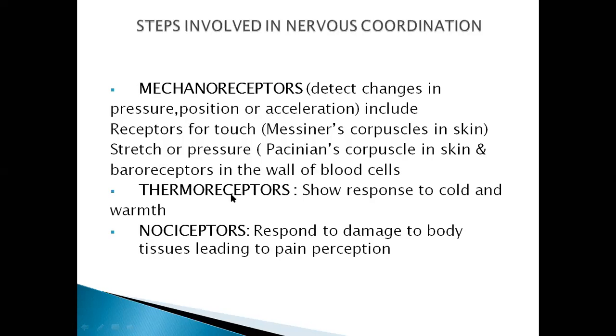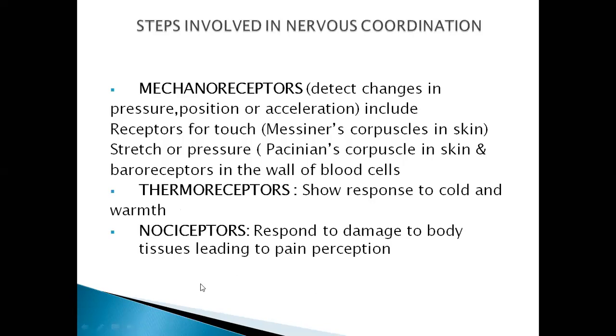Next to them is the thermoreceptors. Thermo means heat, and receptors are those parts that can accept heat. Those that show response to cold and warmth are known as the thermoreceptors. Next are the nociceptors, which respond to damage to body tissues leading to pain perception. So these are the receptors that respond to damaged body tissues leading to the pain perceptions.